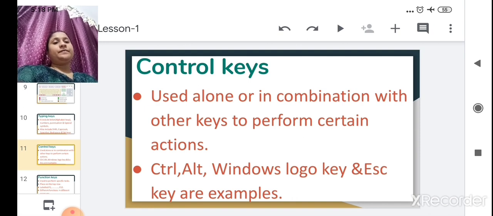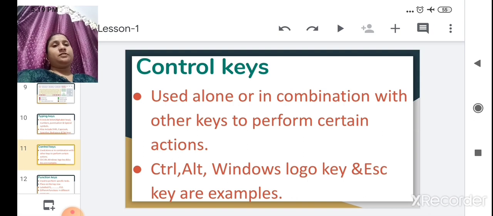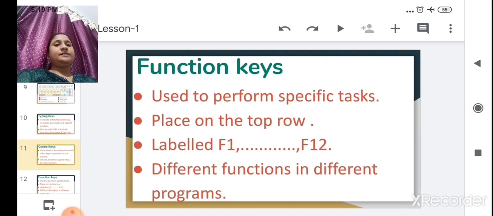The Windows logo key is used to show the Windows operating system, and the Escape key is used to cancel the current program or process, or we can say to close a pop-up window. Whatever window you have opened, like Paint or WordPad, if you press Escape it will close it. So Escape is used to close pop-up windows. Got it? Now we will see the next one.